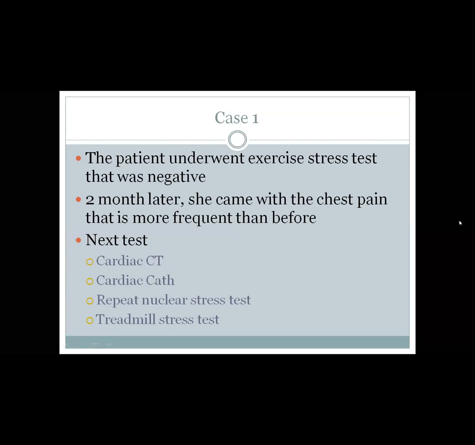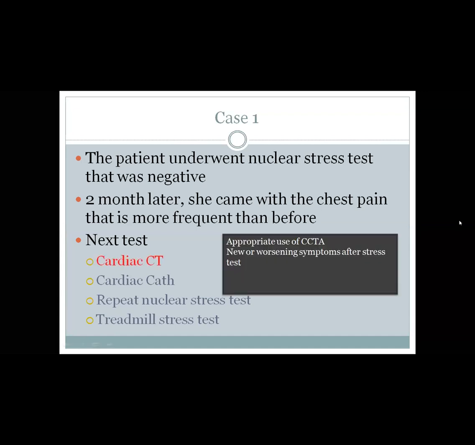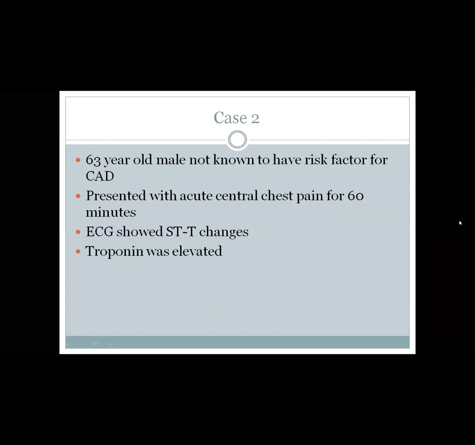2 months later, she came with chest pain that is more frequent than before. Next test is cardiac CT, cath, repeat nuclear stress test, or treadmill stress test? The same patient had a negative treadmill stress test, and 2 months later she came with chest pain again. Cardiac CT. And this is one of the appropriate uses of coronary CT angio, new or worsening symptoms after stress test.